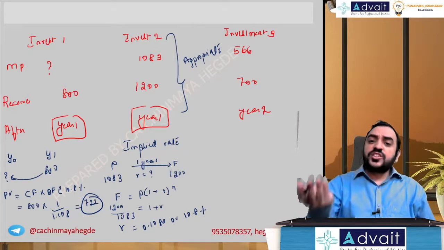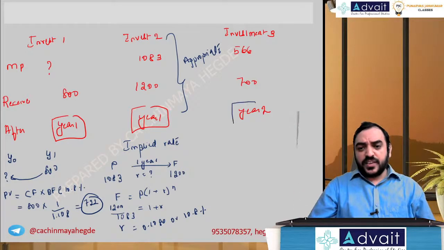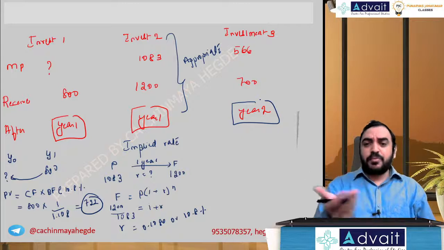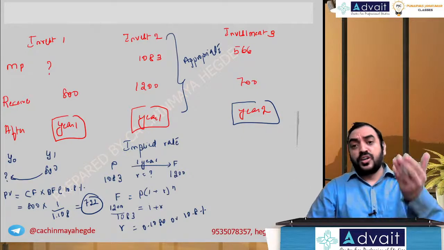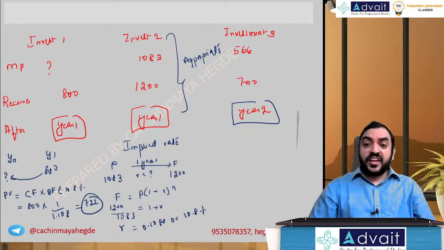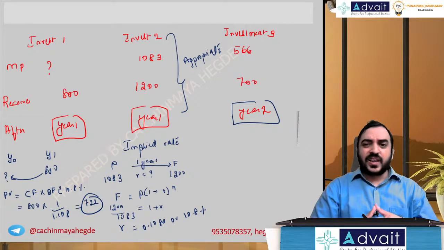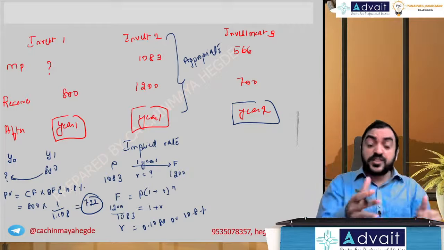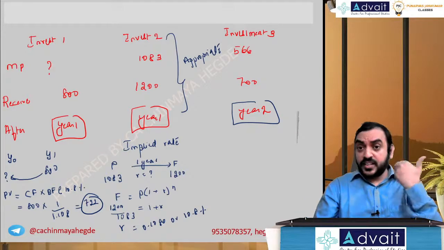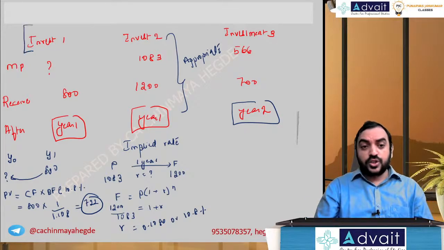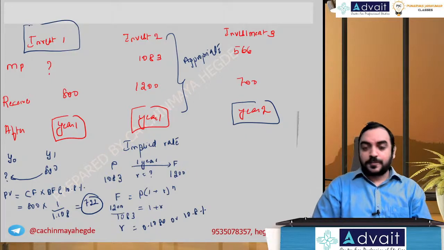If investment 2 was also not there, then we'll take investment 3. We'll compute the implied rate for year 1, year 2. In your SFM, you would have learned forward rates, YTM. Using those concepts, you will calculate the interest rate applicable for the first year, and that rate you discount. That's how you are going to value investment 1. Hope you have taken down.